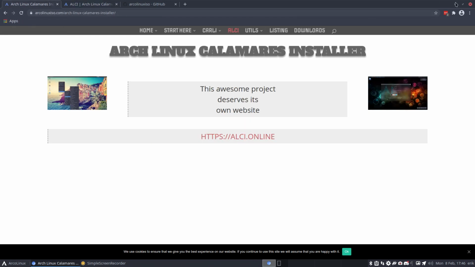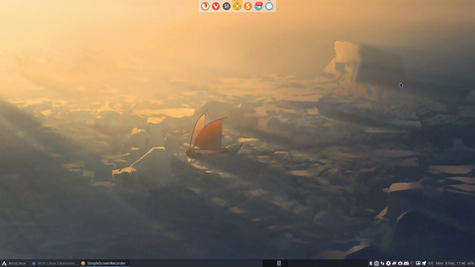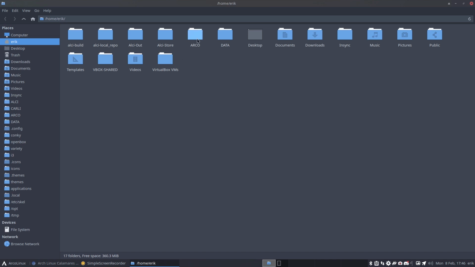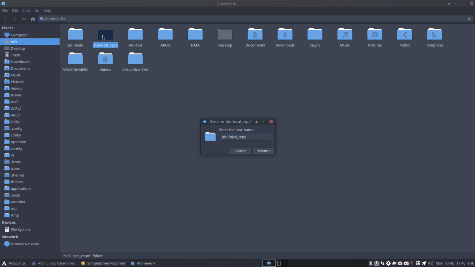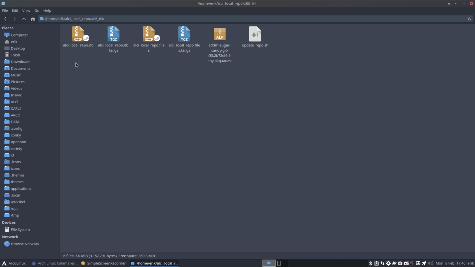So what I'm going to do now is I've been changing the code to include, like we talked about, the ALCI store. I've renamed this. I've called it ALCI local repo, and I see a typo, and if I see a typo, I gotta fix it. So in here is a package. Well, there should be a package, and this time there is sddm-sugar-candy-git, but it's available from Chaotic and so on. The point is, if it's not on ArcoLinux, it's not on Chaotic, it is nowhere to be found.